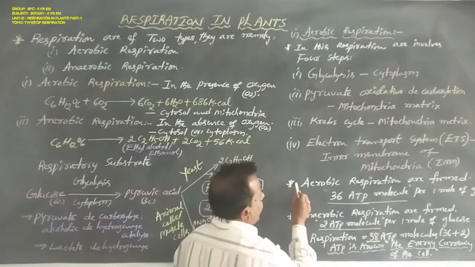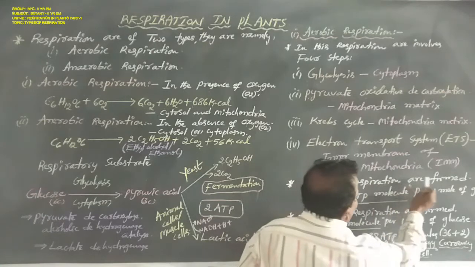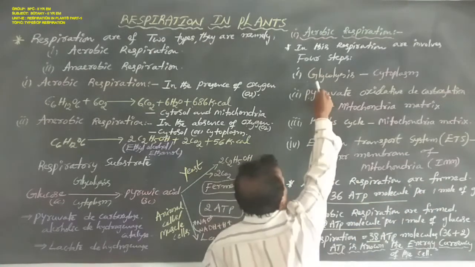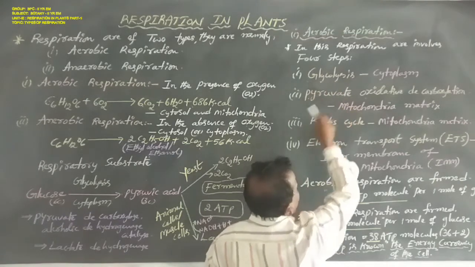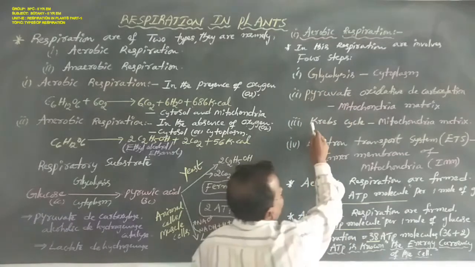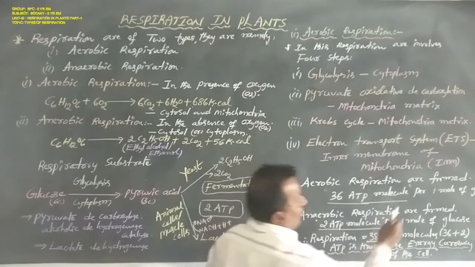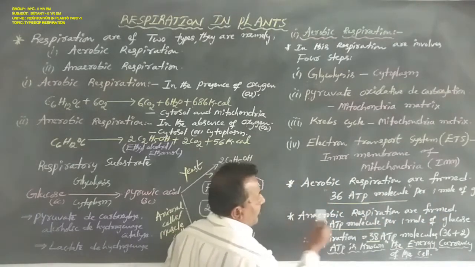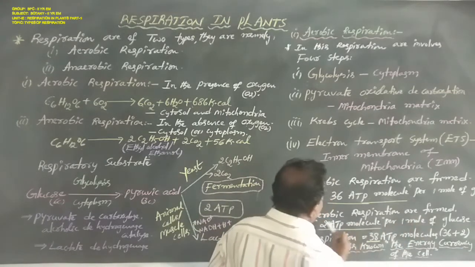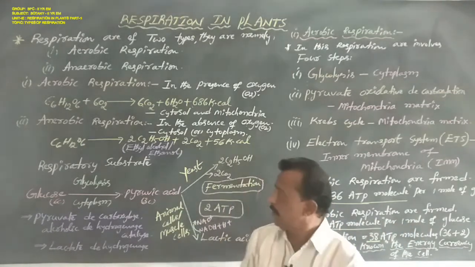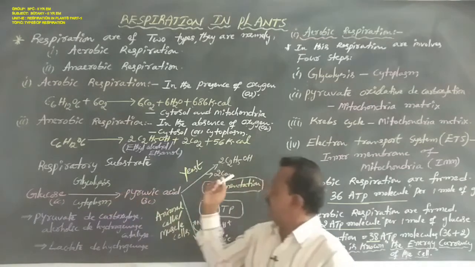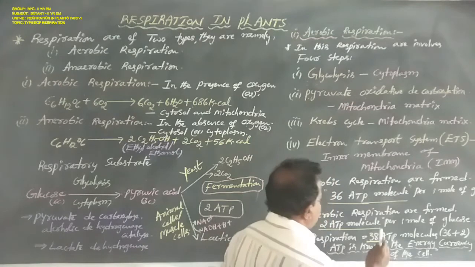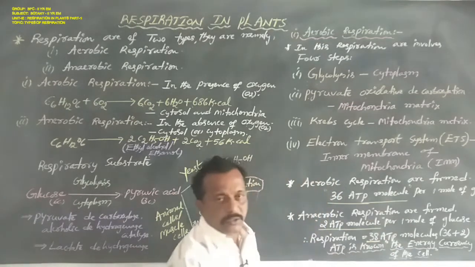In aerobic respiration, 36 ATP molecules are formed through the glycolysis process, pyruvate oxidative decarboxylation process, and Krebs cycle process for 1 mole of glucose. In anaerobic respiration, 2 ATP molecules are formed through glycolysis and fermentation for 1 mole of glucose.